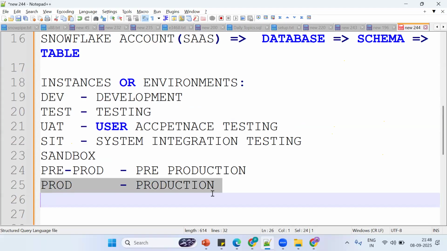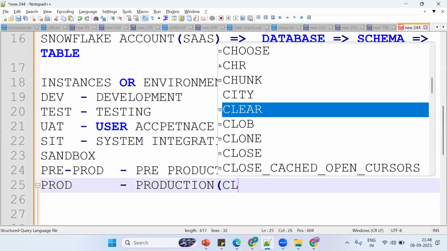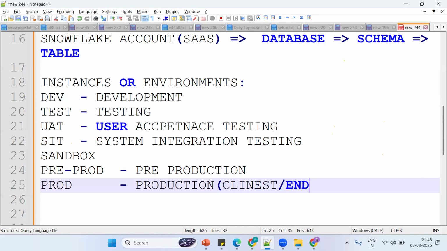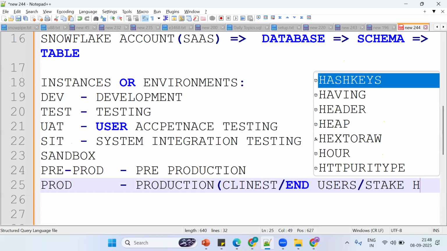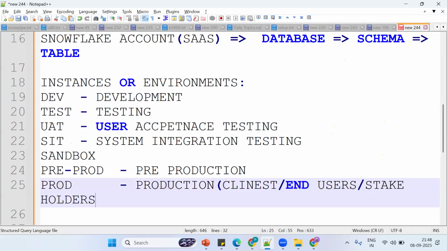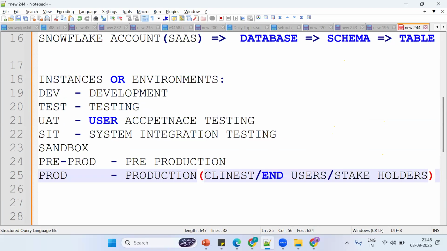So production is mainly for what? Mainly for the clients or the end users, the stakeholders, we can say. Okay. So got the pointer: production, clients, end users are the stakeholders. Development instance, testing, user acceptance testing, system integration testing. So pre-production, production, so clients the same functionality. Got the pointer. Here you need to understand this thing.